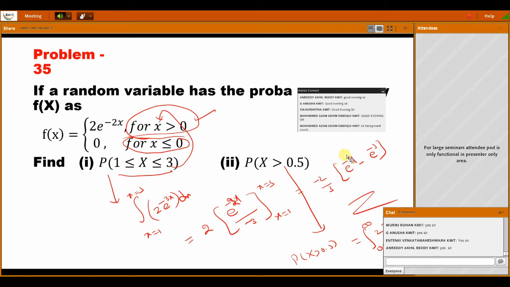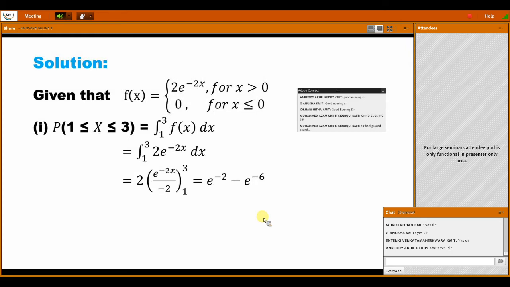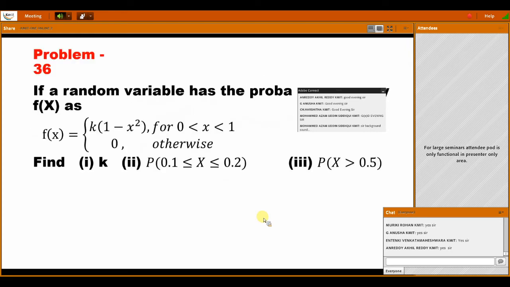So what do you get? 3 to the 6 you get here, 3 to the 6 by here minus 2. The 2 gets cancelled. Here by 2, the 2 gets cancelled, minus 1, like this. Okay. Like this you get the answer. These are all the same model problems.